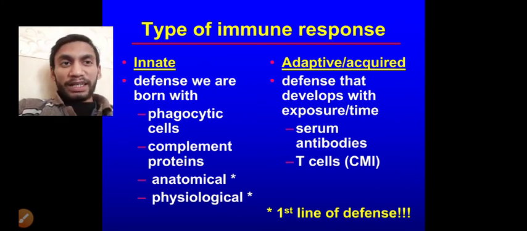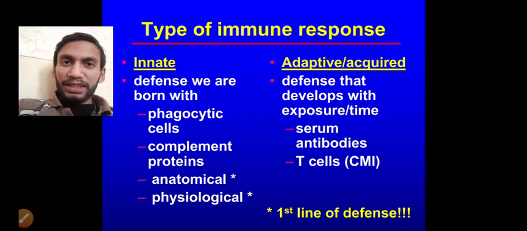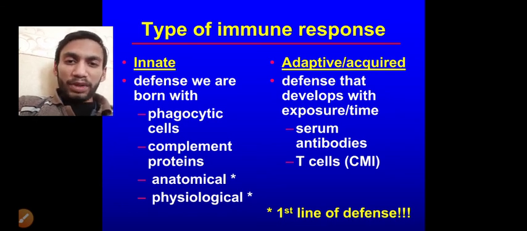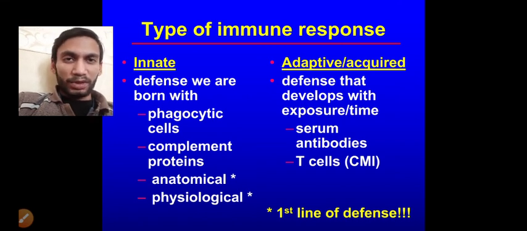So innate and acquired: the innate immune response and the acquired, or adaptive, immune response. The innate immune response is given by nature, so you are not able to understand whether this pathogen is harmful or not harmful to our body. This will be decided by our body cells, some of the cells or the environment already provided by nature to protect ourselves, when we are not aware whether something is harmful to us or not. This type of response is the innate response.